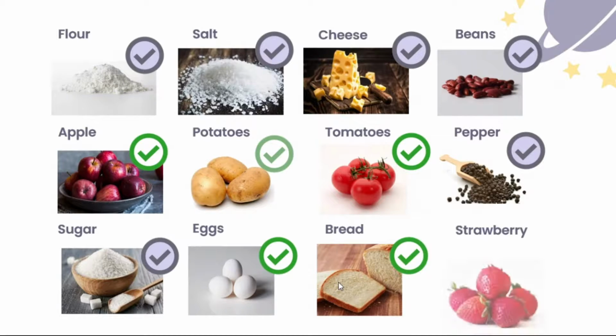Our last item is Lyra. Strawberry. The same with potatoes and tomatoes, sir. It has its plural form, which is strawberries. So in the picture, I think we have five strawberries. So it's countable. You are correct, Lyra. The last item, strawberry, is countable because we can count them easily.